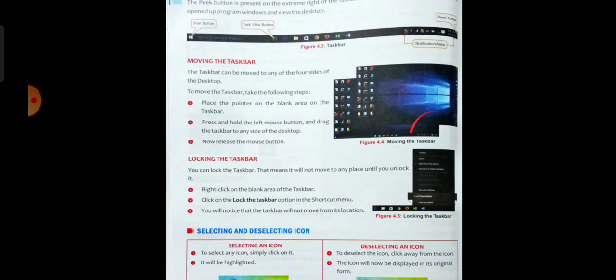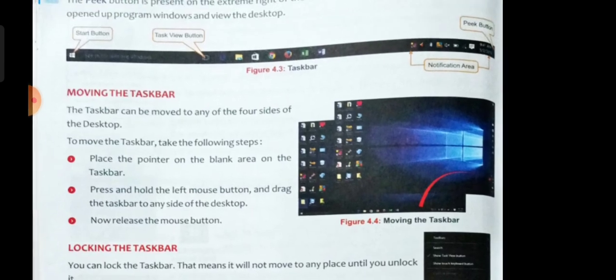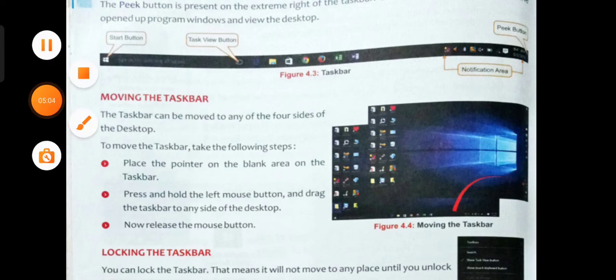And at the corner, the most right part of the desktop, the extreme right of the taskbar, you can all see here, I am showing you this.